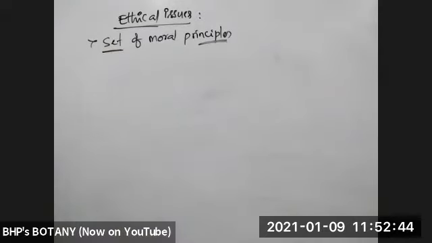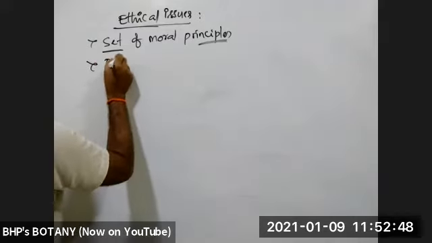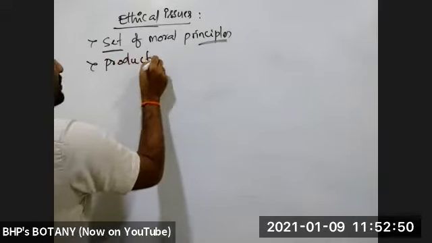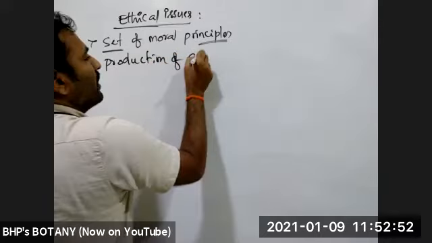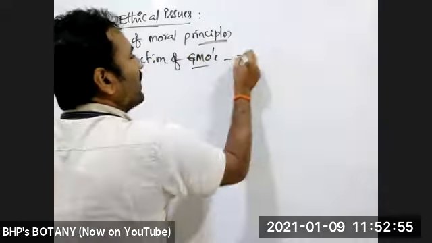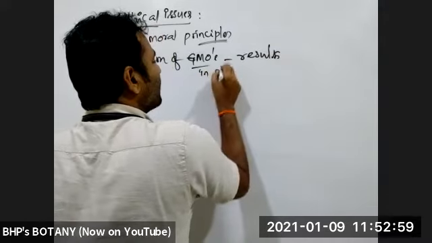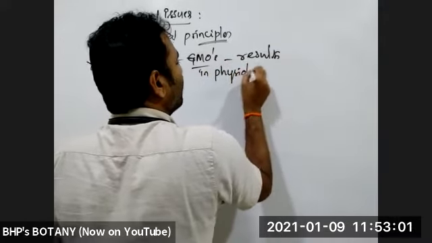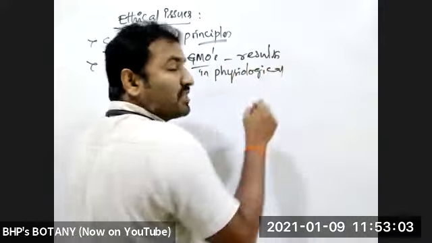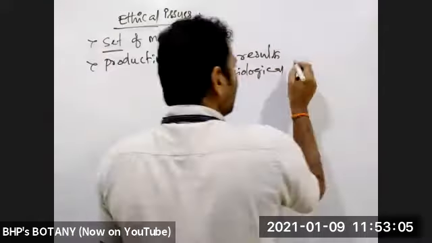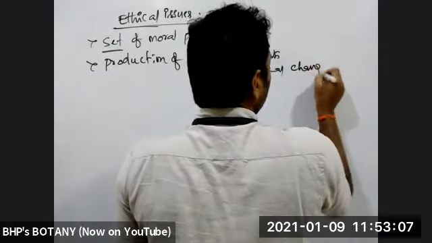See, here we have to follow some sets of moral principles for any research field in biotechnology. Because if we are producing genetically modified organisms, that results in physiological changes also. Yes or no? Total physiology will be changing.